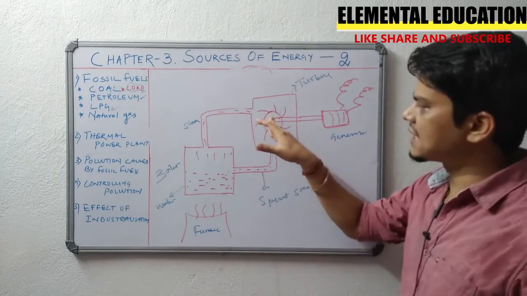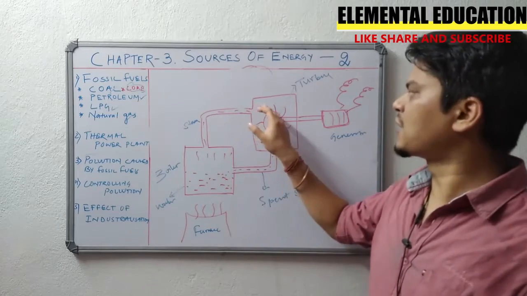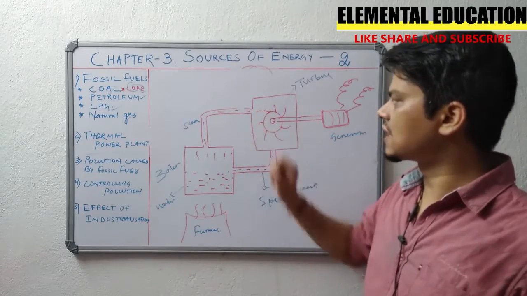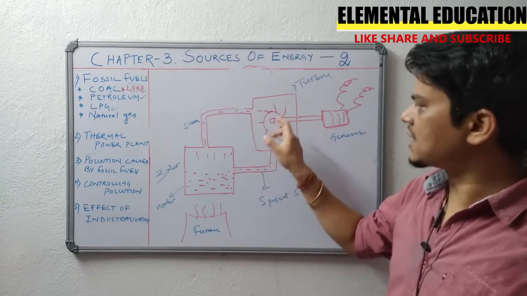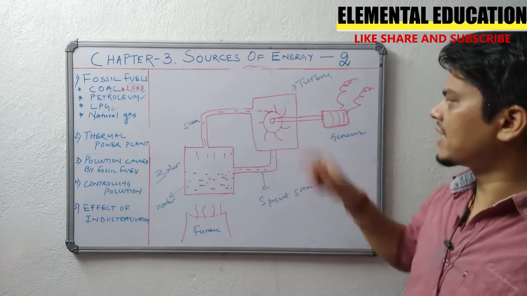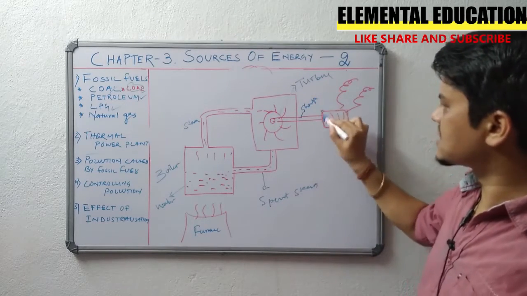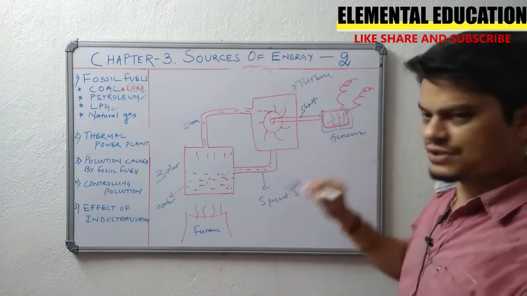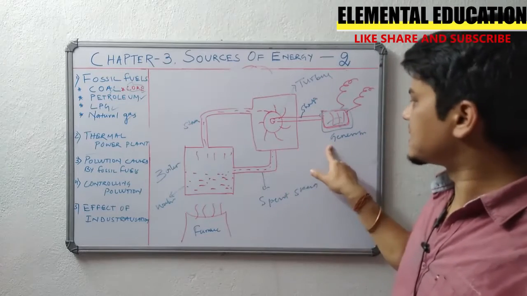So in this chamber there is a turbine. This steam has high energy that will hit the blades of this turbine, so in turn it will rotate. This rotation is transferred via a shaft, this is a shaft, to this generator. There is a generator outside this turbine assembly unit. So this generator in turn